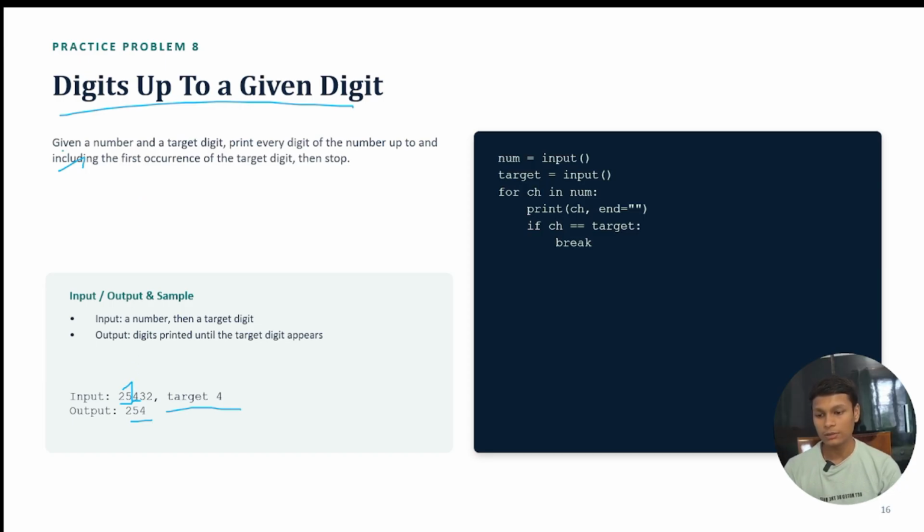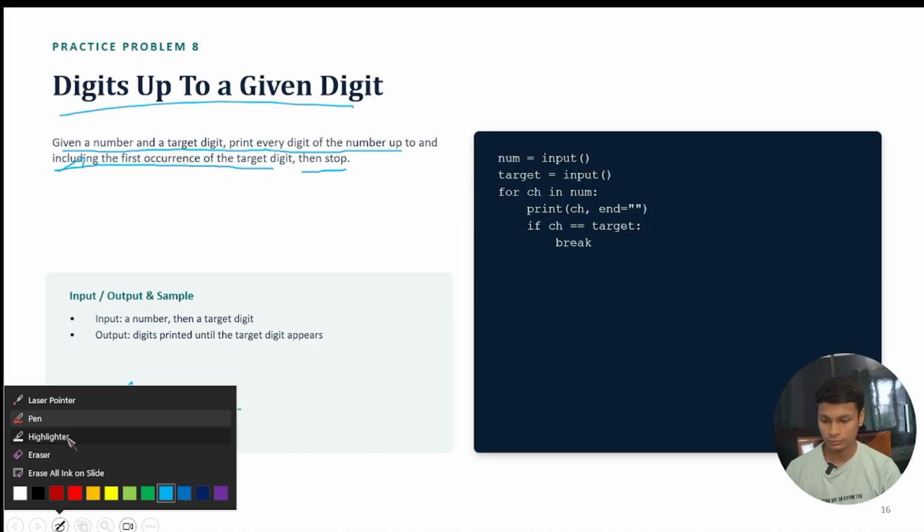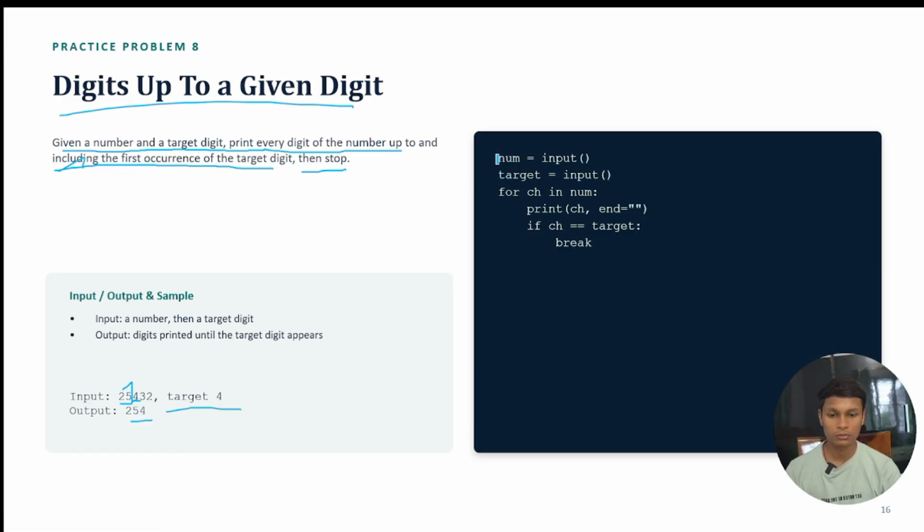So let's read the statement first. You can see that here, a given number and a target digit, print every digit of the number up to and including the first occurrence of the target digit. And after that we are going to stop the loop, or you can simply say end the loop. So now let's see how we are going to write all the code.